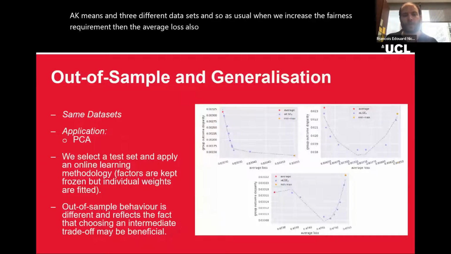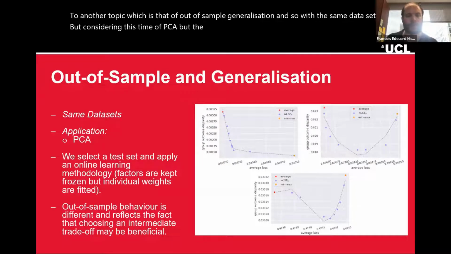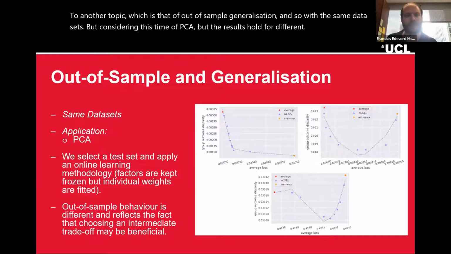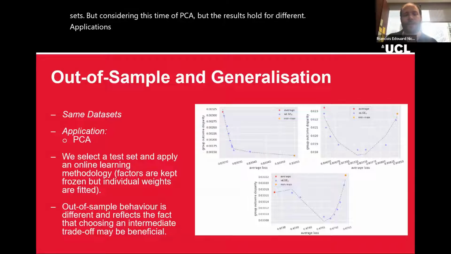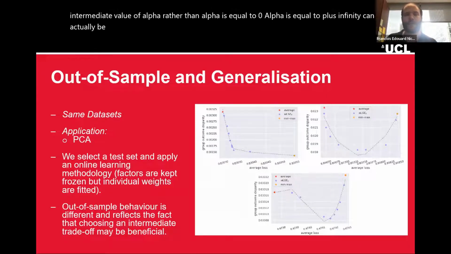Now, let us move on to another topic, which is that of out-of-sample generalization. With the same data sets, but considering this time a PCA, but results hold for different applications, what we see by looking at a test set is that quite often choosing an intermediate value of alpha, rather than alpha equal to 0 or alpha equal to plus infinity, can actually be beneficial. So that's the idea of partial debiasing as in supervised learning.